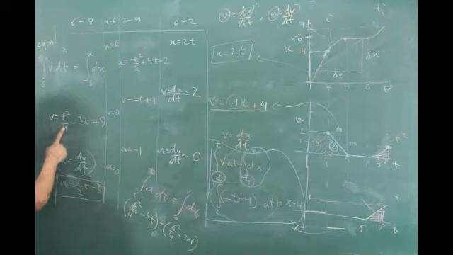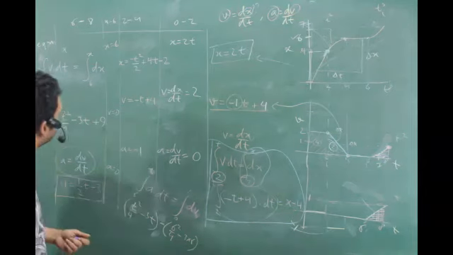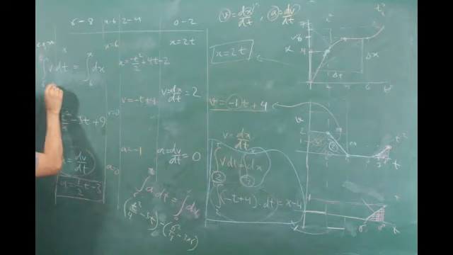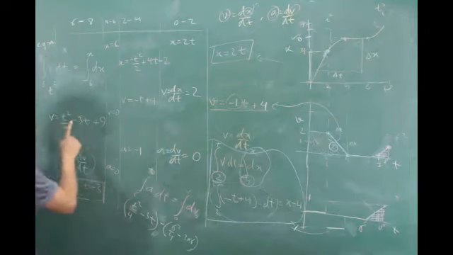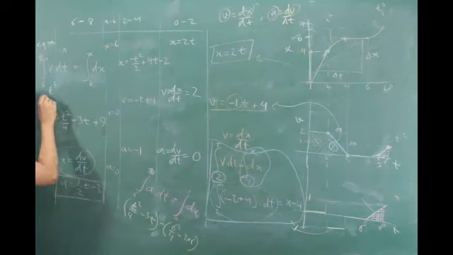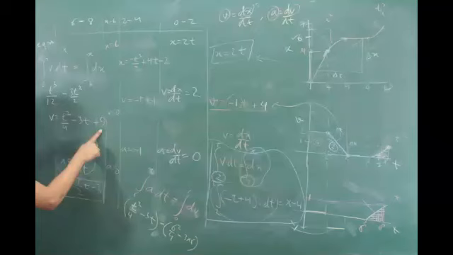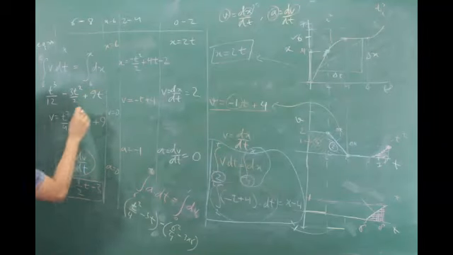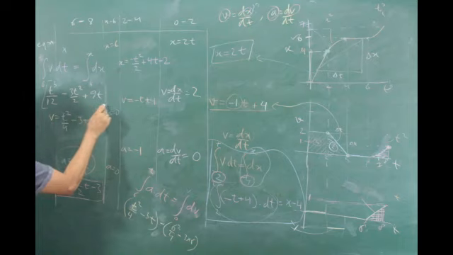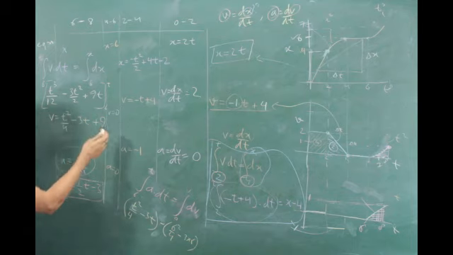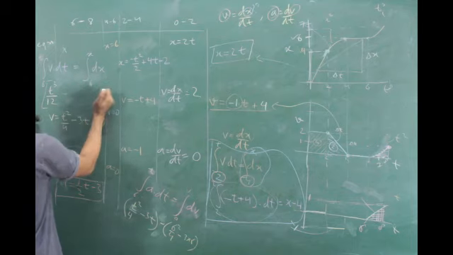So integration is what? I'll write in some other color so that it comes out correctly. What is the integration of t square? t cube, which I was expecting, that's a cubic curve. t cube by 3, and 4 is already there, so 12. What is the integration of this? t square by 2. What is the integration of that? 9t. But then I've got my limits to put, 6 to t, right? So much minus so much with a 6 in it. So that will be quite a calculation.